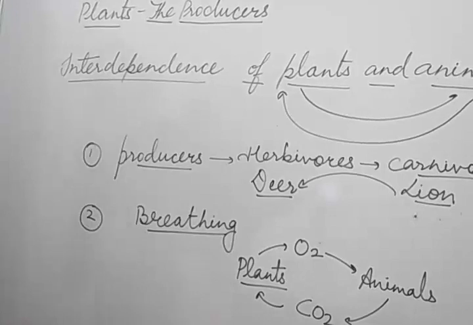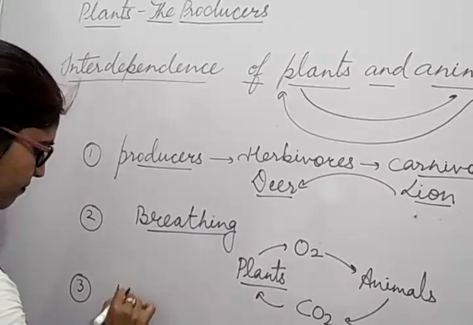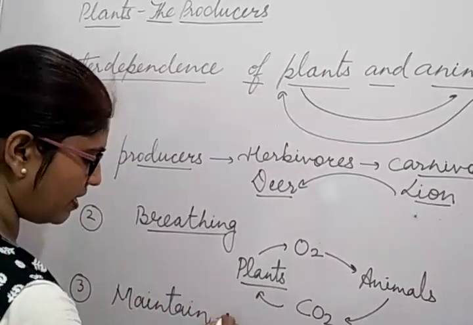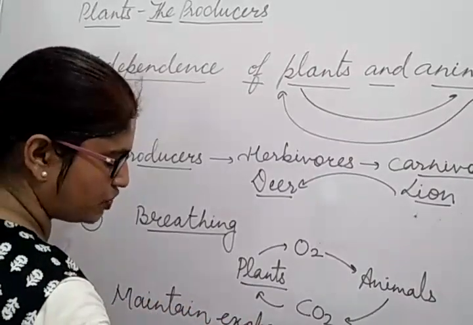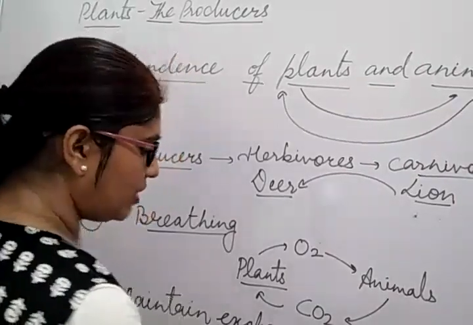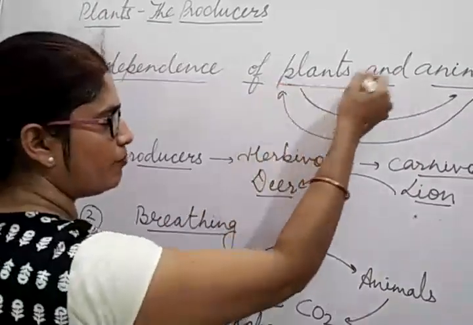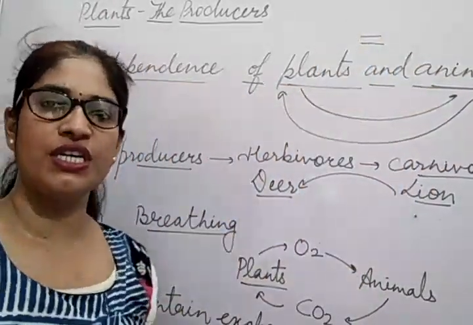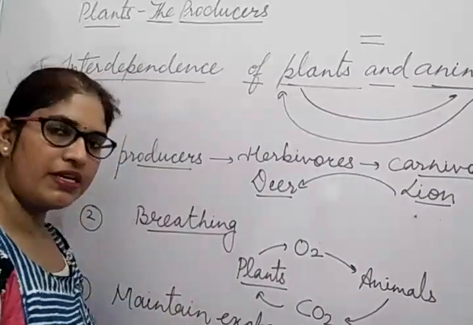Then after, third point, they maintain the exchange of gases. In equal amount, the number of plants and number of animals should be equal in nature. This should be equal in nature, so that it can be maintained.